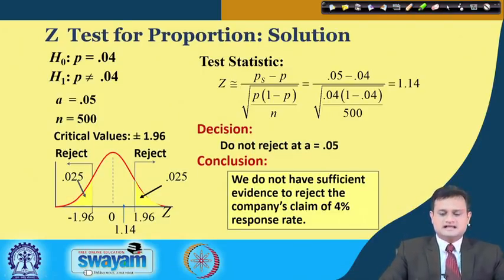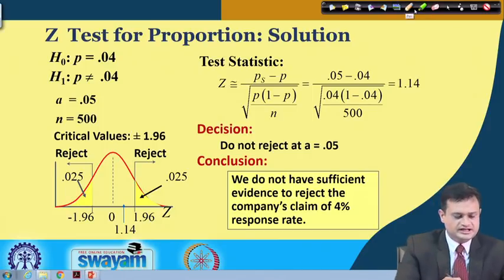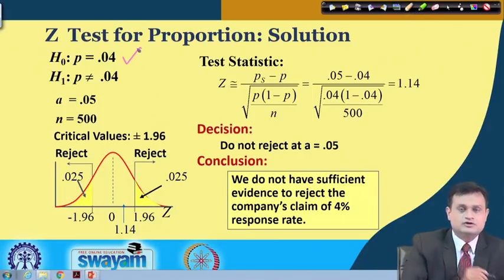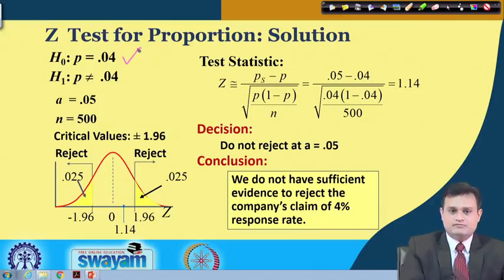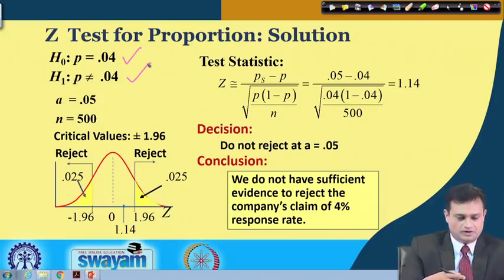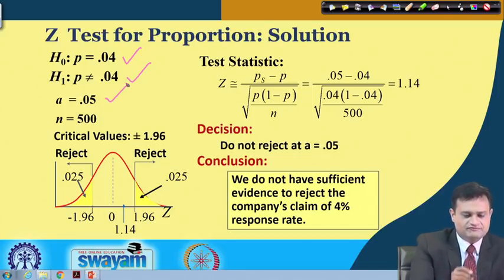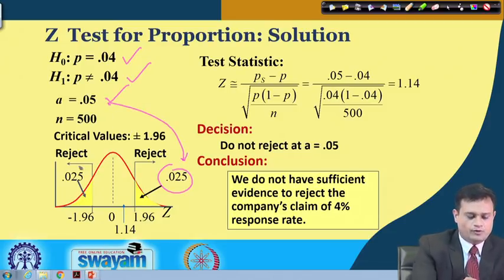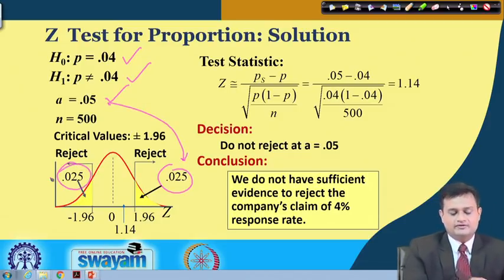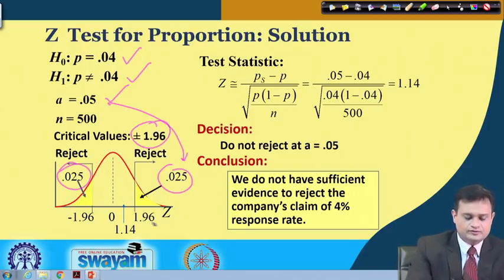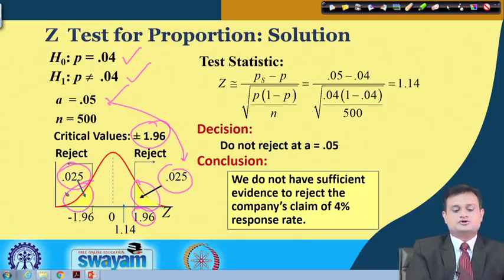So, just see this, I have the region available here, p is equal to 0.04, that is the claim of the company, p is not equal to 0.04, my alternate hypothesis, alpha is equal to 0.05. I conduct a two-tailed test, so it is divided into 0.025 and 0.025, the corresponding critical value is 1.96, and this is basically the reject region, which is 0.025.